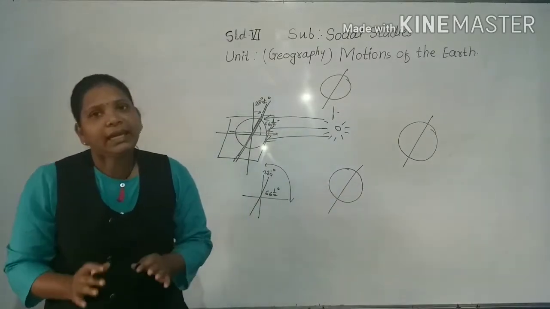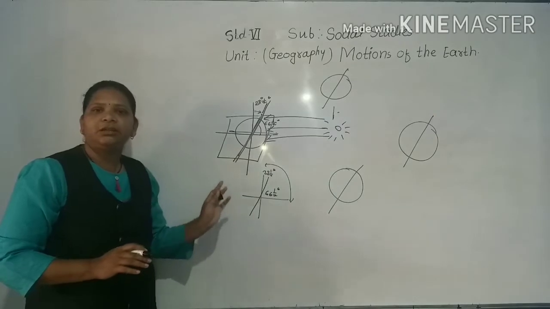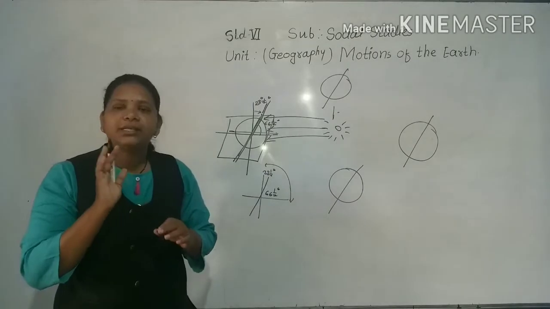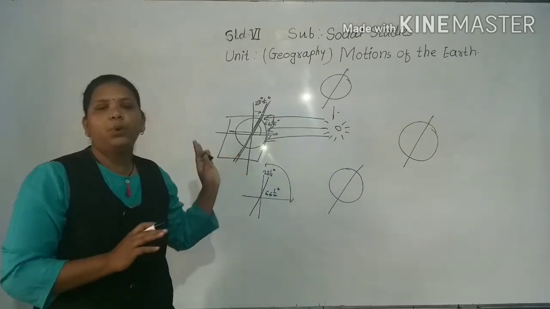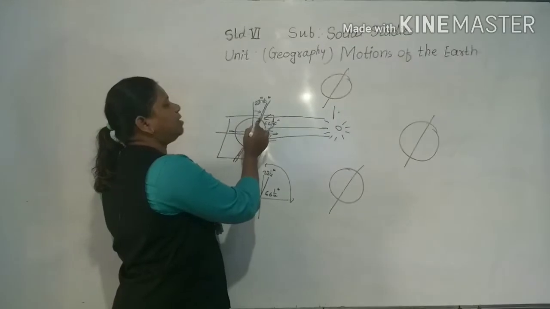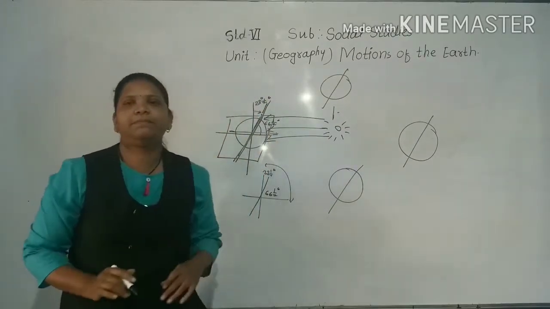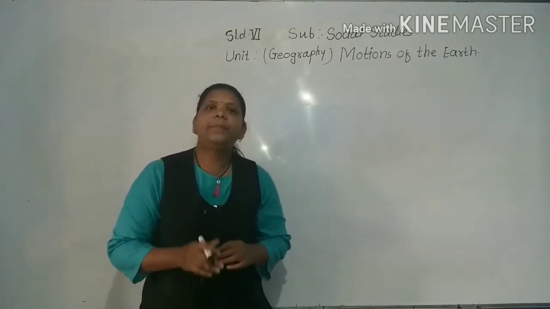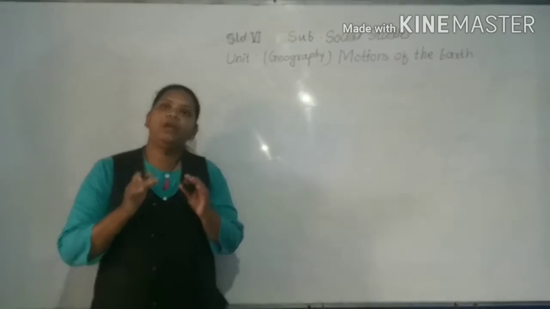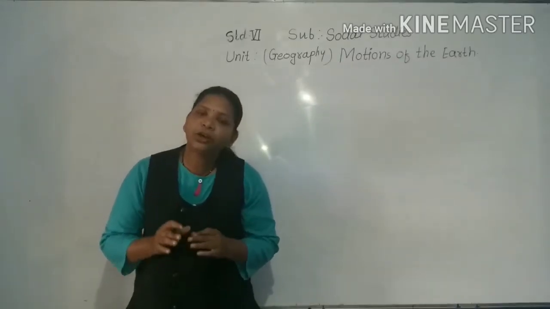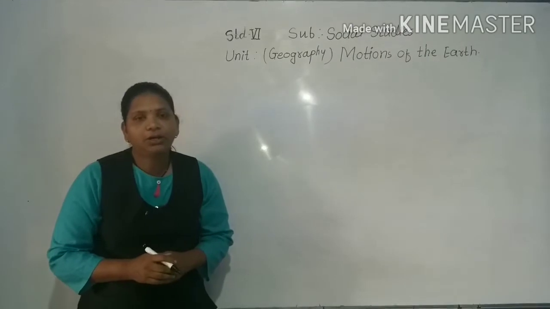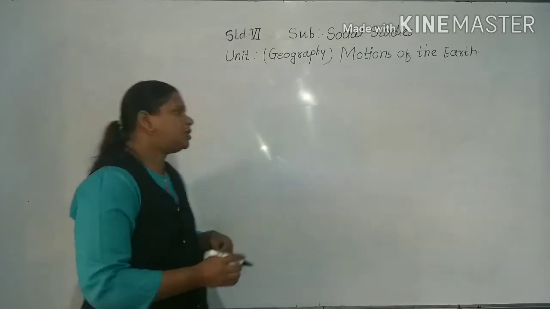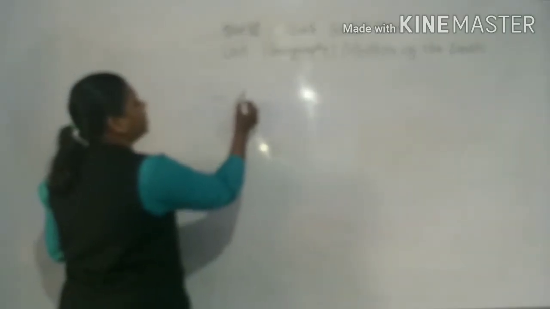This tilt is called the inclination of the earth's axis. The inclination is always in the same direction, towards the polar star. So what are the effects of the rotation of the earth? Due to the rotation of the earth, day and night occur, and a day consists of 24 hours. Right, my dear students? So the first effect is day and night.